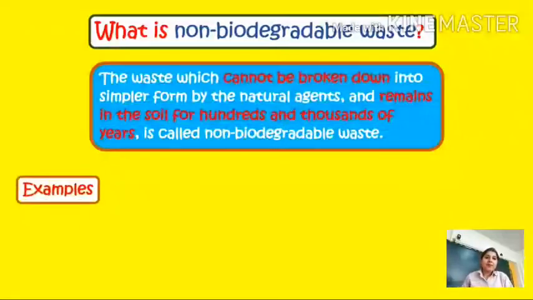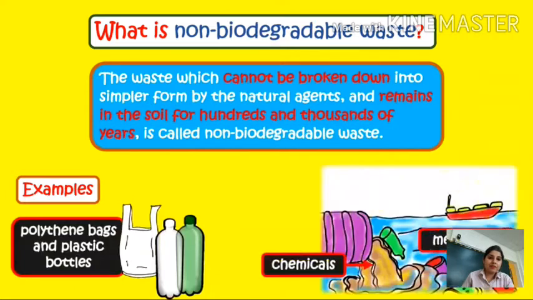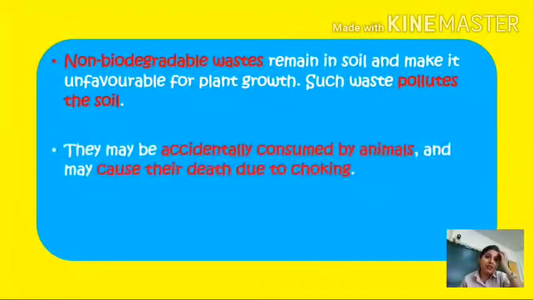Examples of non-biodegradable waste are plastic materials like polythene bags, plastic bottles, metal cans and chemicals. Non-biodegradable wastes remain in soil and make it unfavorable for plant growth. Such wastes pollute the soil. If we throw plastic into the soil, it is going to hamper our plants' growth, and they may be accidentally consumed by animals.